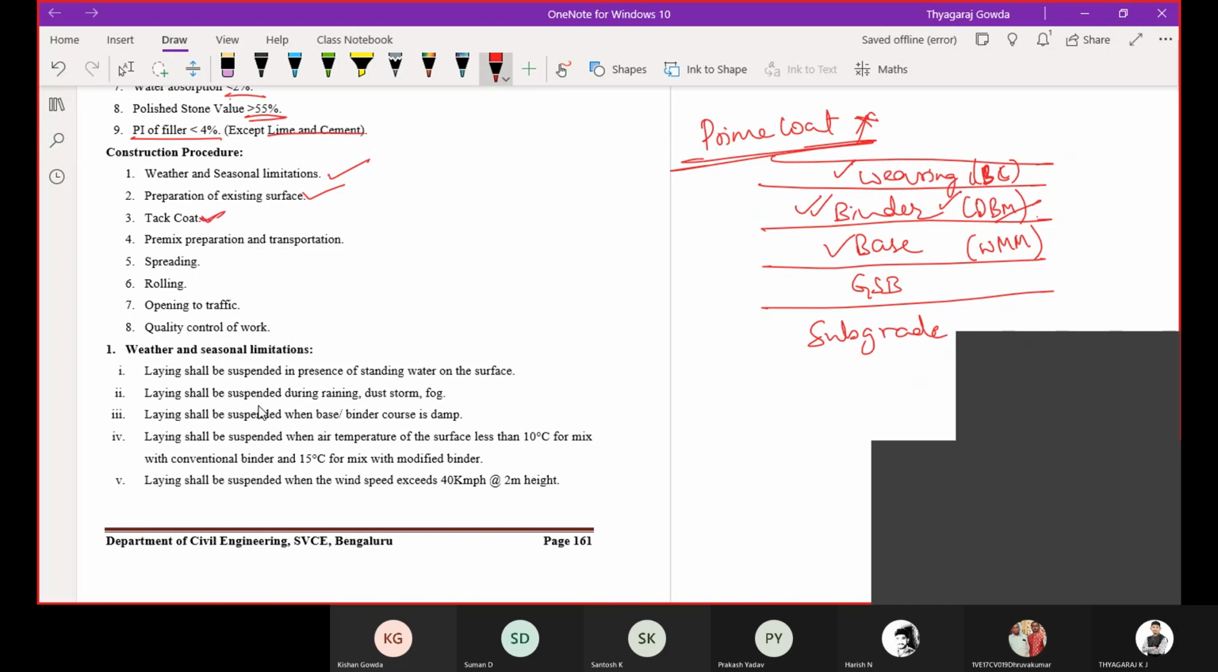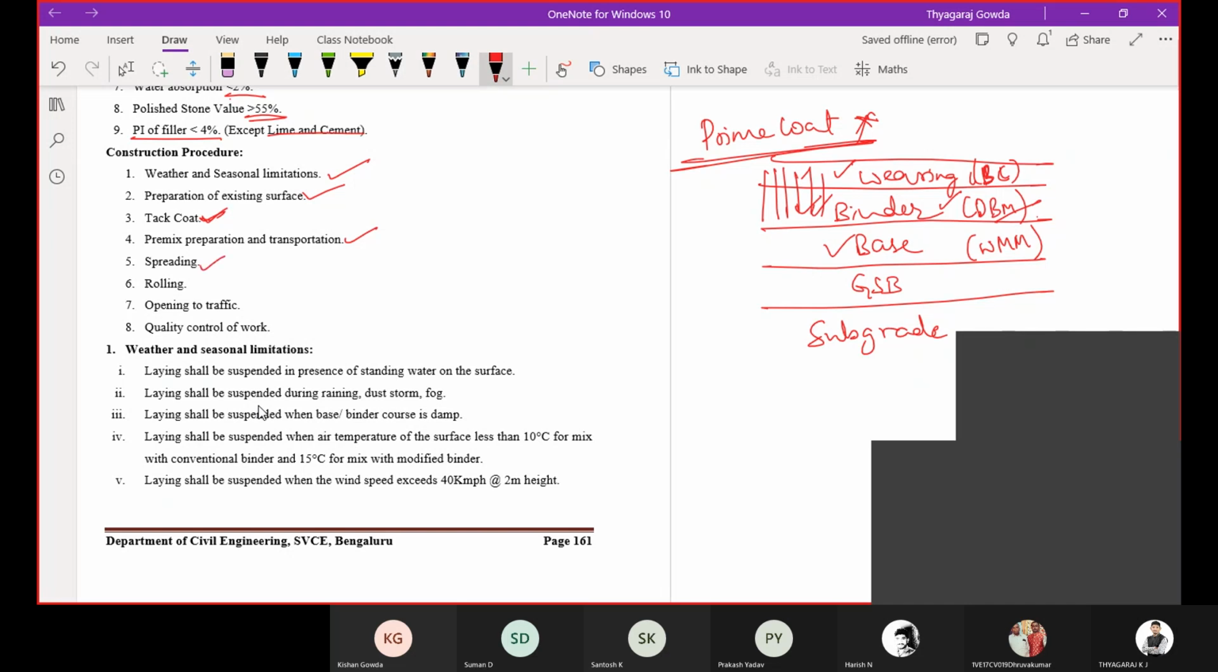Tack coat is used only when two bituminous layers are laid. When you are constructing two bituminous layers, you are going to use tack coat. Then premix preparation and transportation, the same: using a hot bituminous mix plant, we are going to prepare the mix and transport it. Transportation is done in an insulated vessel, that is, you apply oil on the walls of the truck, and for insulation you cover the top of the vehicle.